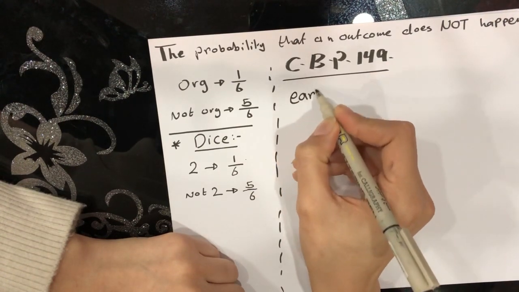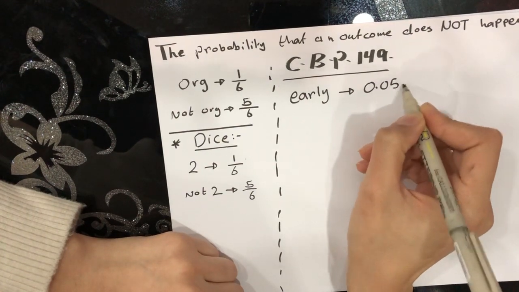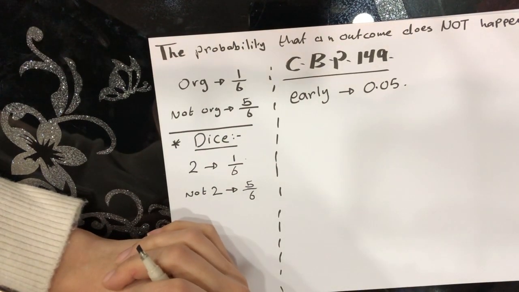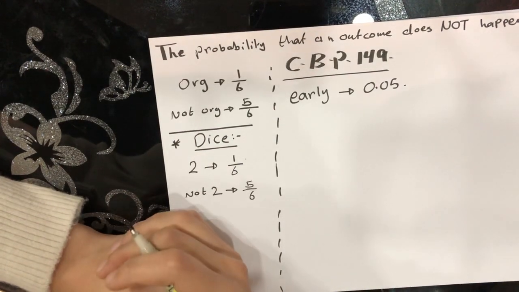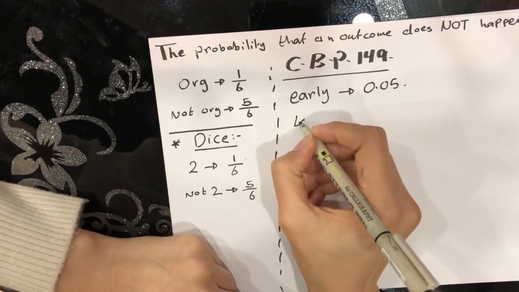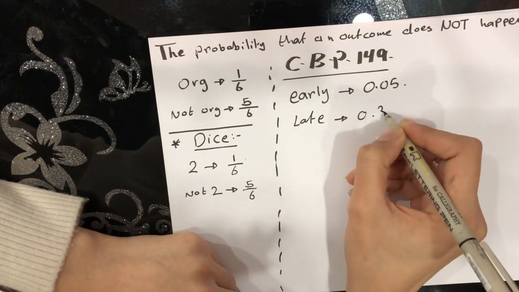And the probability that it will be more than 5 minutes late is 0.3.